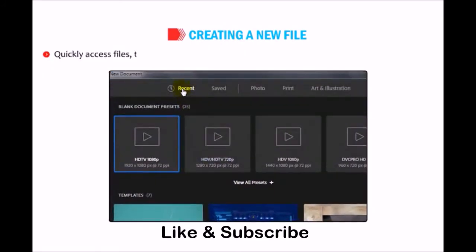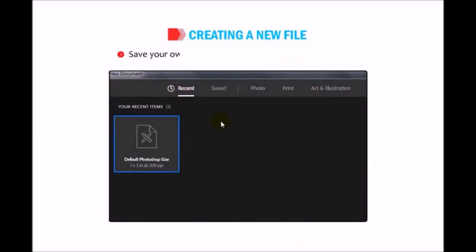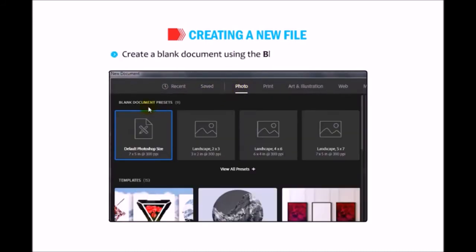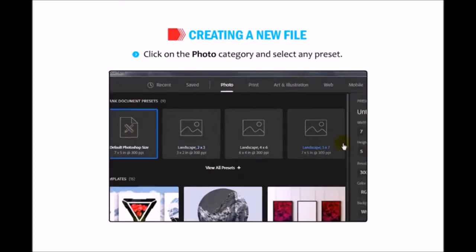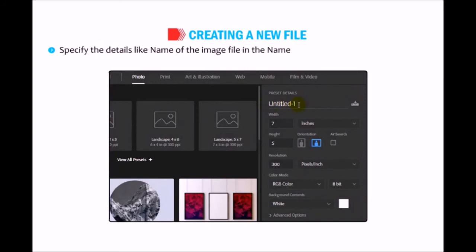Quickly access files, templates, and items that you have recently accessed from the Recent tab. Save your own custom presets for reuse in the Save tab. Create a blank document using the Blank Document presets. Click on the photo category and select any preset. Change its settings as per your need in the Preset Details pane on the right. Specify the details like name of the image file in the Name text box.